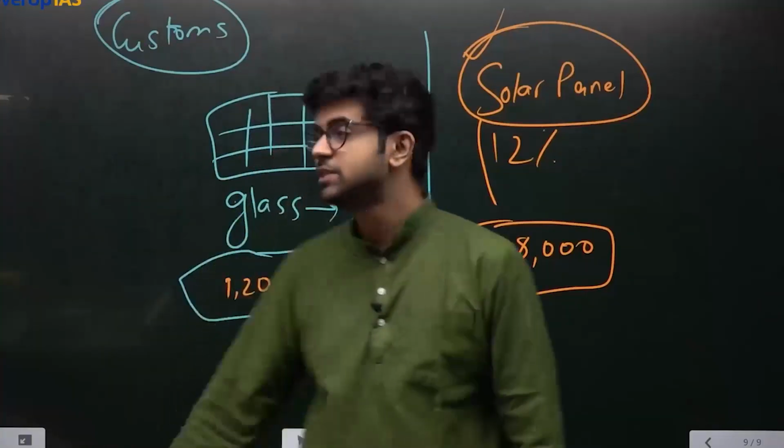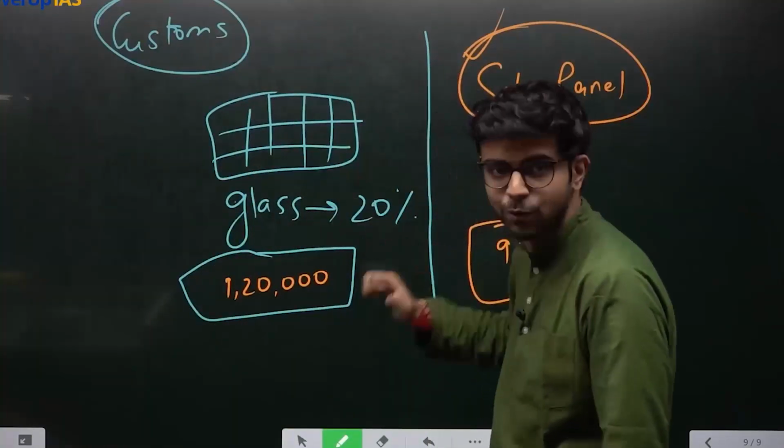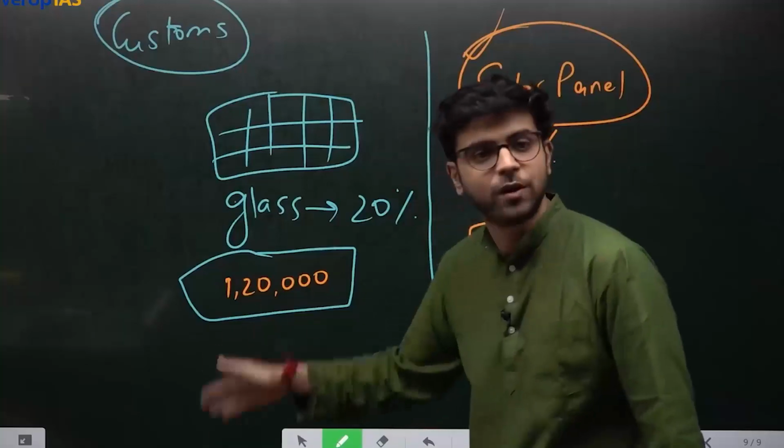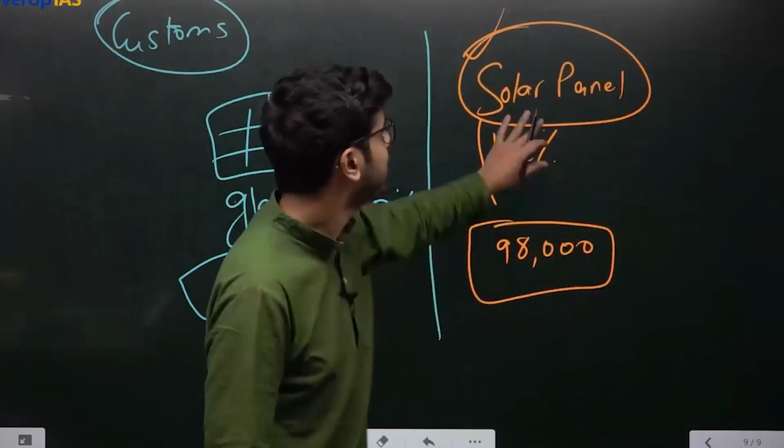You import bindas, you will have to pay only 12% tax. But Indian manufacturers are now struggling because they are importing glass at 20%. They will stop manufacturing because their sale will not happen. Imports will increase, yes or no?